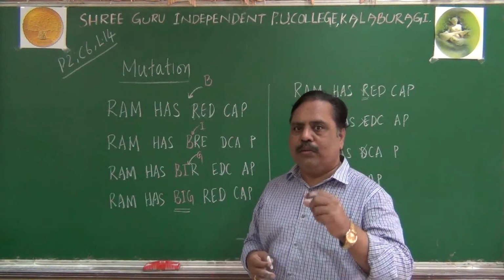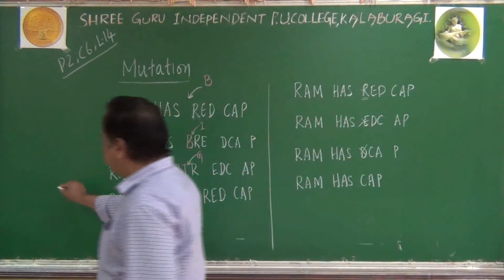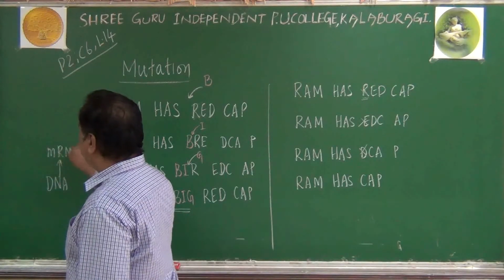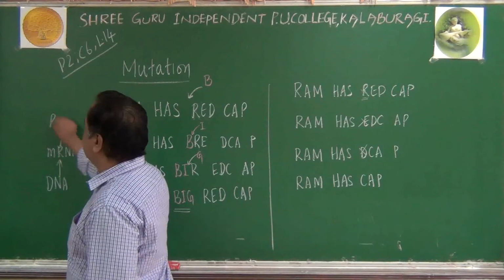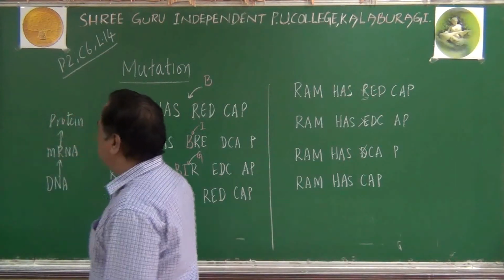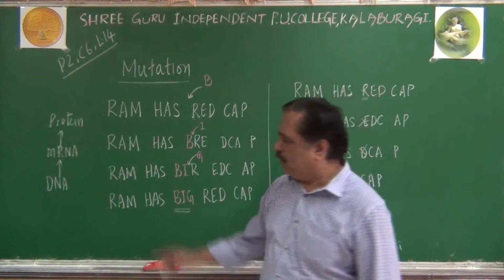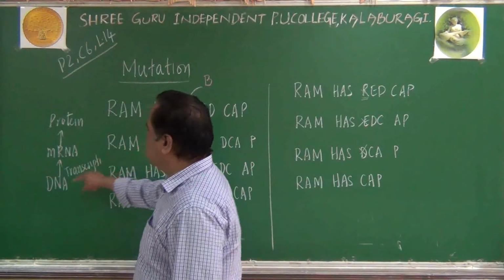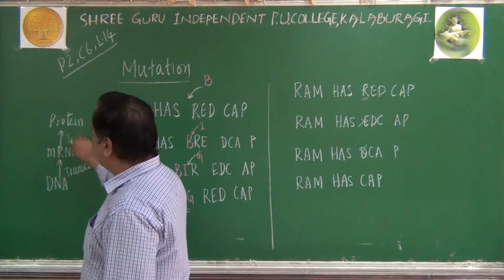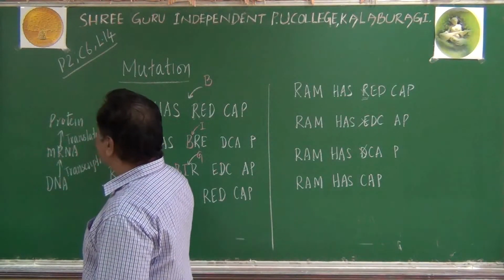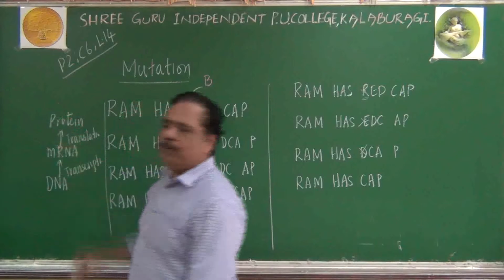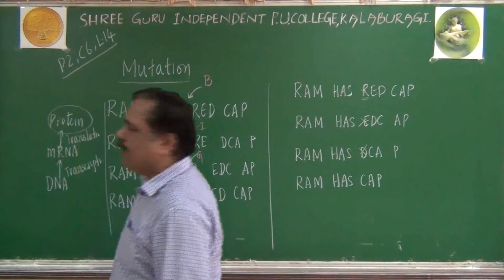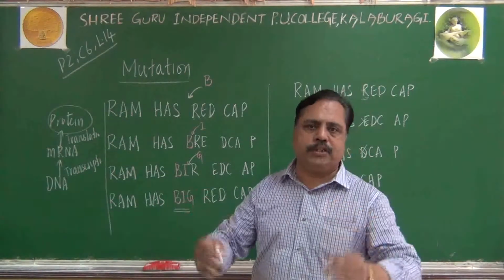So what do we understand from this? Any change made in the DNA will be reflected in the mRNA. Any change happening in the mRNA will be reflected in the protein molecule we synthesize. Do you get this point? This first step is called transcription. Transcription will inherit that change. Second step is called translation. Same mistake or same addition or insertion or deletion will be reflected in the translation. Finally, the protein molecule which we get here will show that change, will inherit that change here.